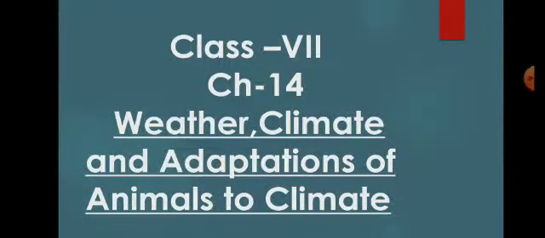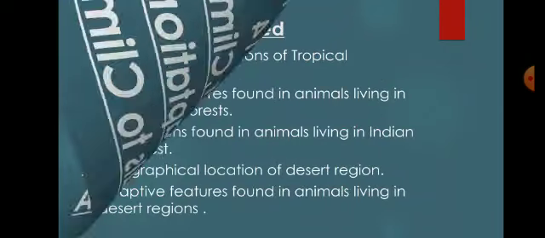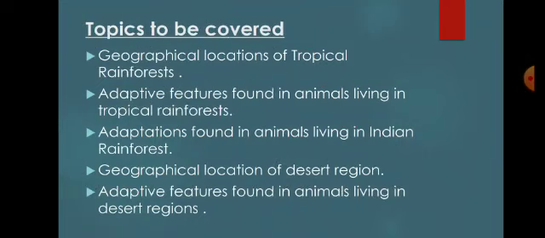So today we are going to discuss chapter 14, weather, climate and adaptations of animals to the climate. In this video we are going to learn about geographical locations of tropical rainforest, adaptive features found in animals living in tropical rainforest, adaptations found in animals living in Indian rainforest, geographical location of desert region and the adaptive features found in animals living in desert regions.